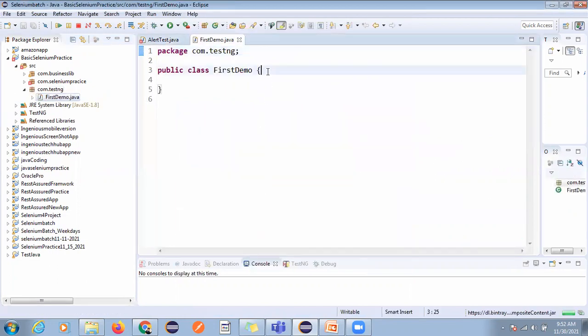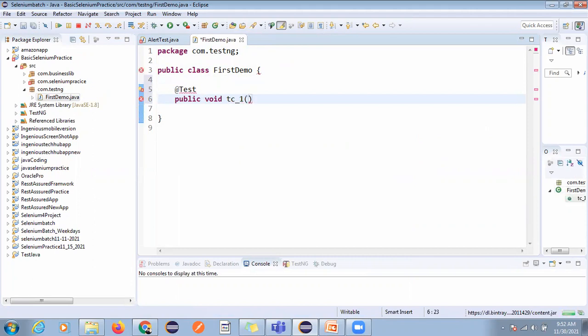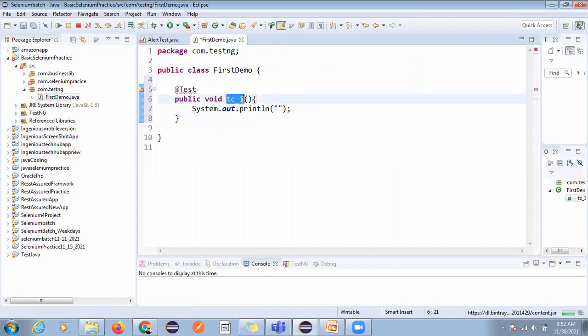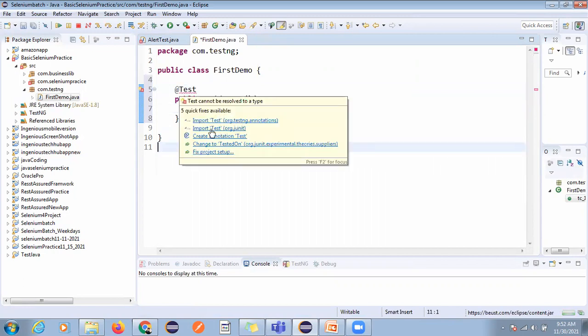Okay, so here we can start with @Test public void. I'm writing just tc01, and this is a void method. And now you can see here System.out.println, and this is our tc1. Okay, tc1. And now what you have to do, you have to import this. Okay, and you can see this is coming from JUnit as well, but we are using TestNG, so then you have to import this one.